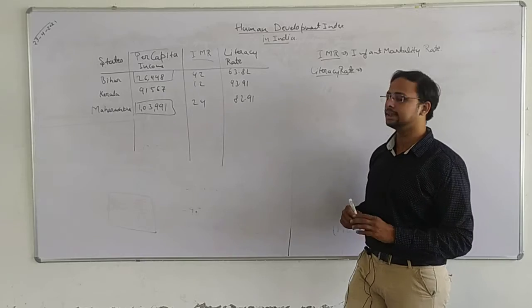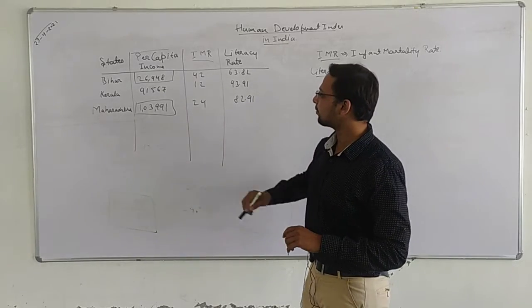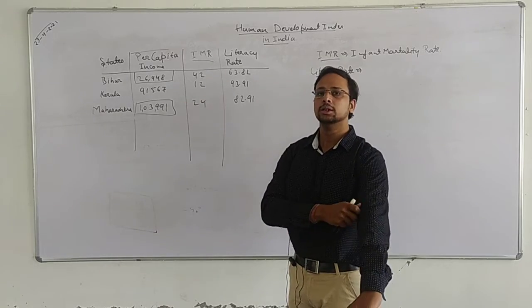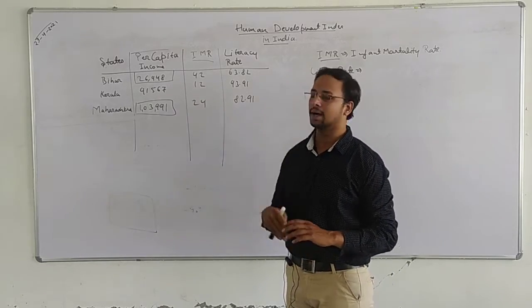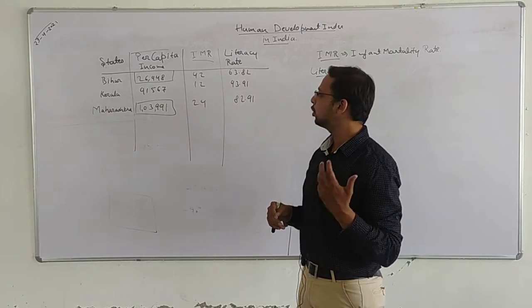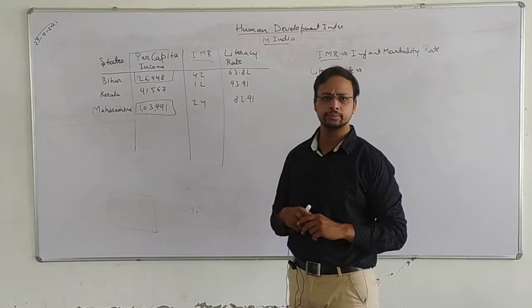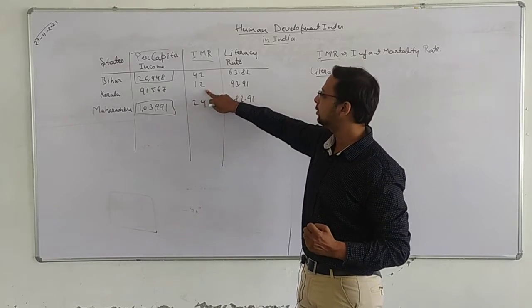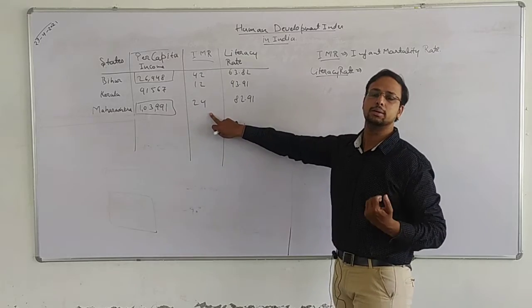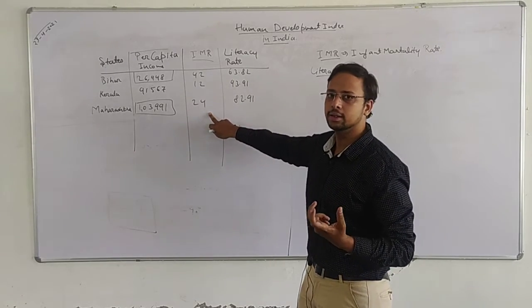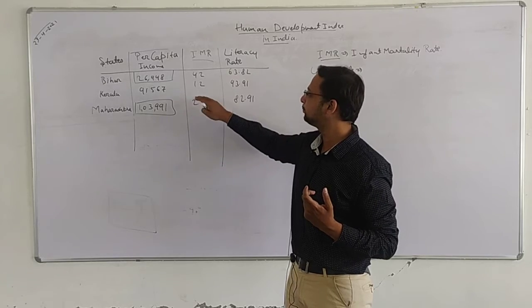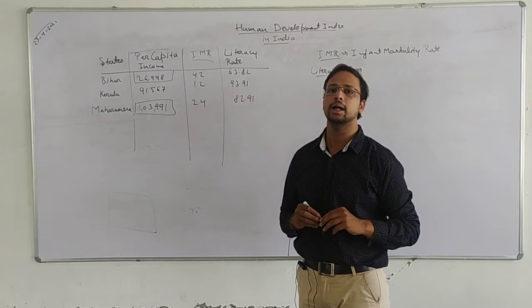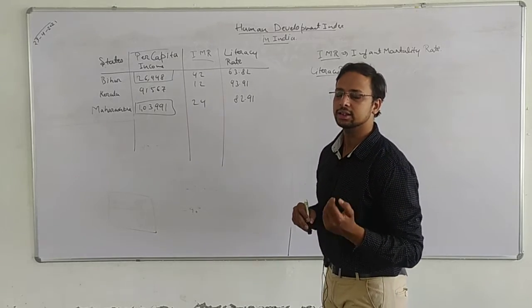So we can say that Kerala, which has a lower per capita income than Maharashtra, has a good infant mortality rate, because only 12 children die per 1000, whereas in Maharashtra the number is double, 24. So infant mortality rate is an important parameter to show whether human development is going on in the state.